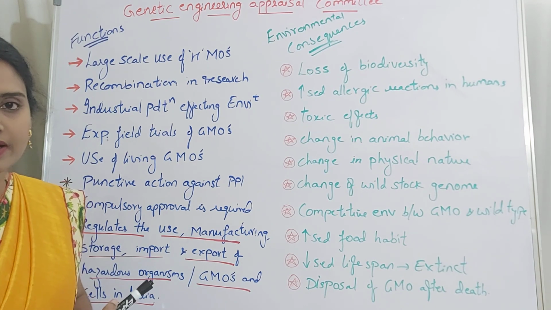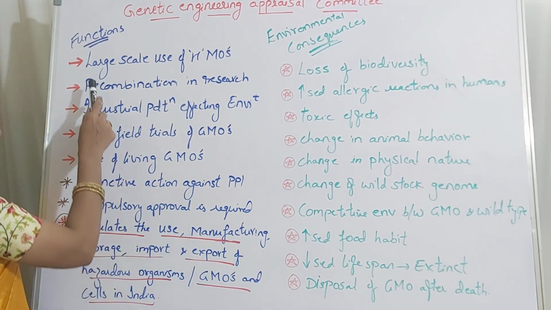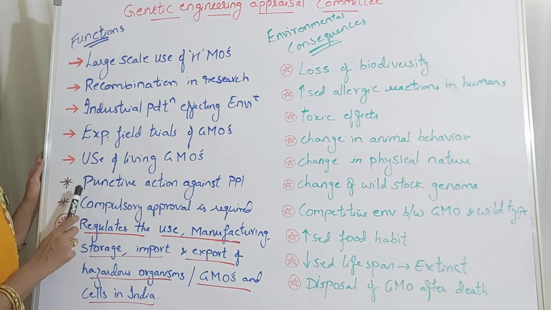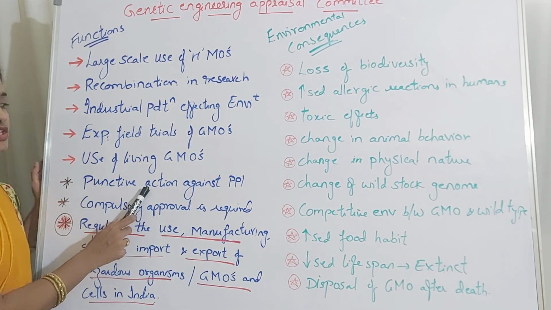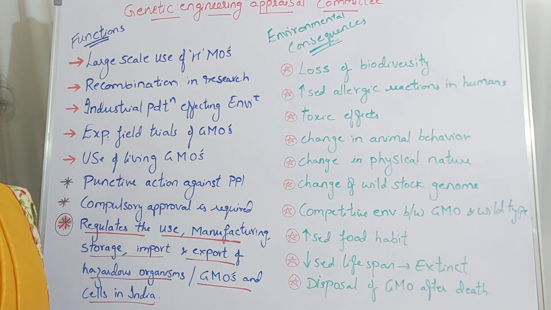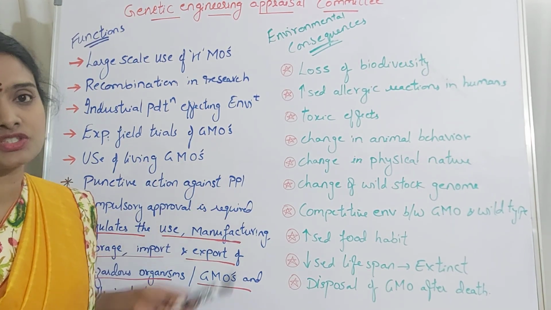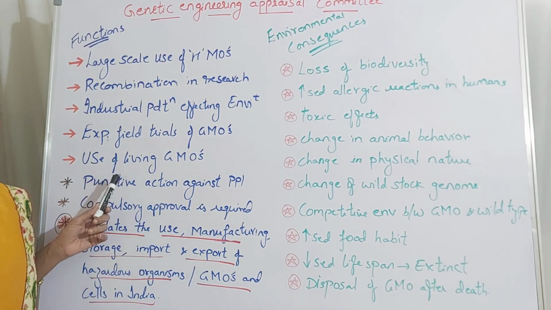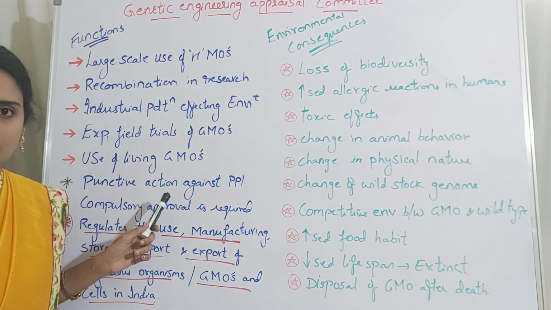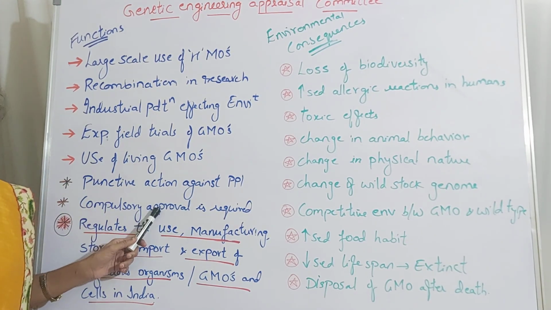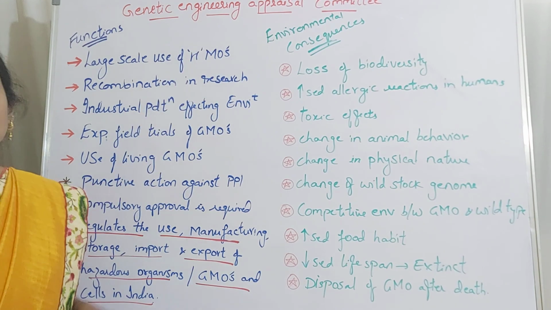Based on those appraisals, GEAC can take punitive action against the people and also the complete industry where the research is going on. Apart from that, after they produce a genetically modified organism, they must take compulsory approval from this GEAC committee.